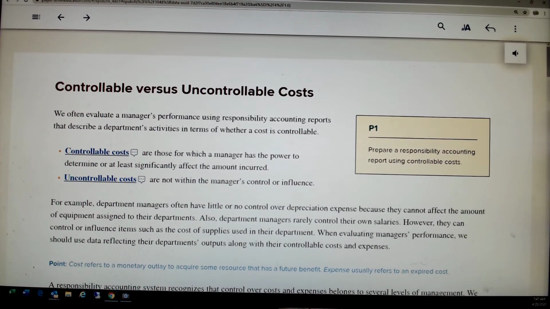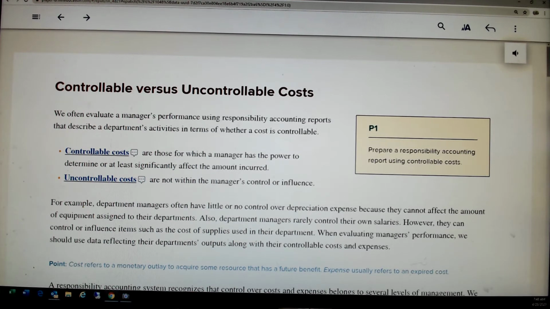Now, a controllable cost is exactly what you would think it would be, a cost that a manager can control. In whatever center we're talking about, cost, profit, or investment center, we're going to be incurring costs. So what costs can I control? Let's talk about maybe the housekeeping department. They're probably going to be held responsible for labor costs, so the manager there can control labor costs.